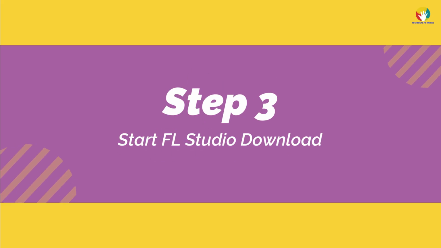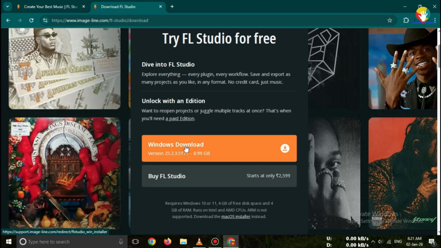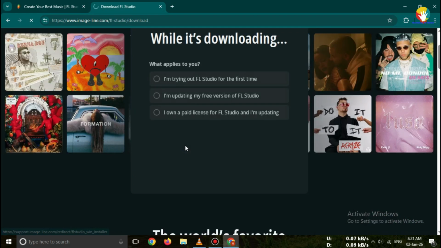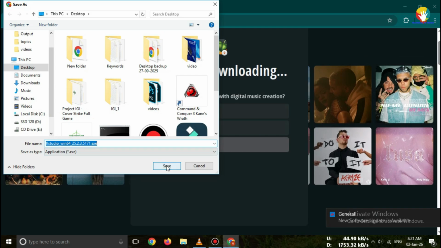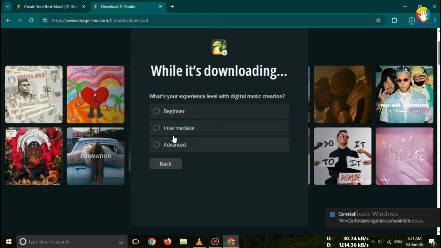Step 3. Start FL Studio download. Click on the Download button. Your FL Studio installer will start downloading. The file size is large, so make sure you have a stable internet connection.